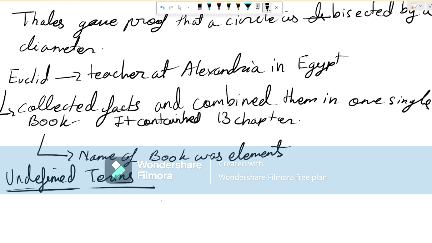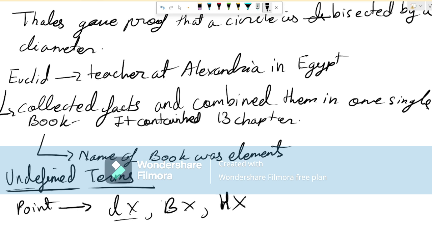Now the first one is point. It has neither length nor breadth nor thickness. It is represented by a fine dot. So it neither has length, nor breadth, and height, still no. It doesn't have these three factors.